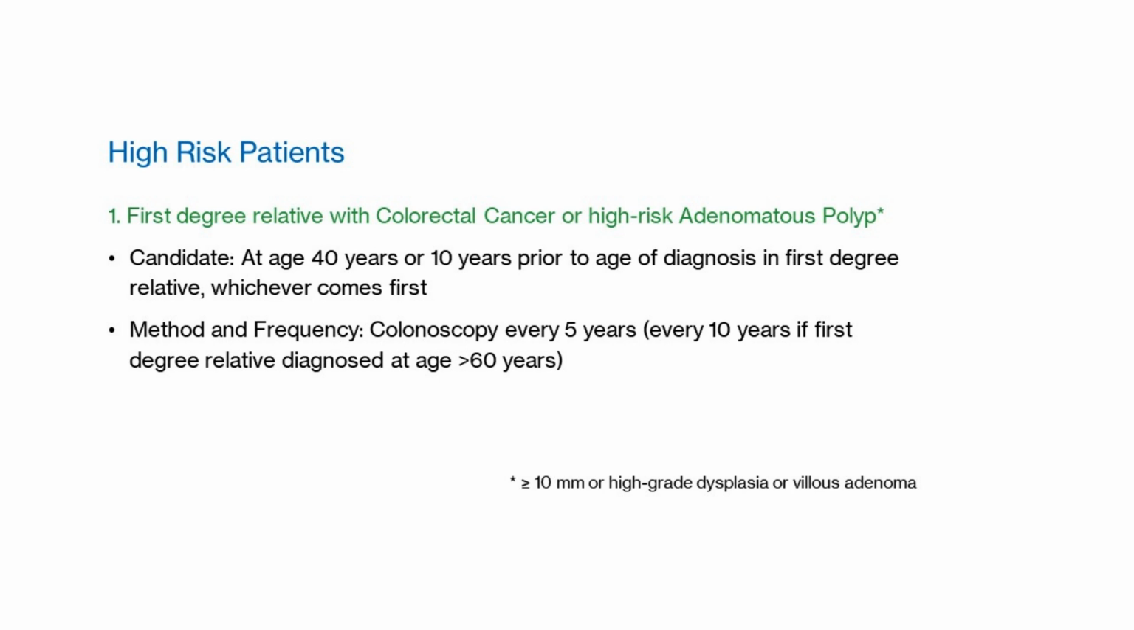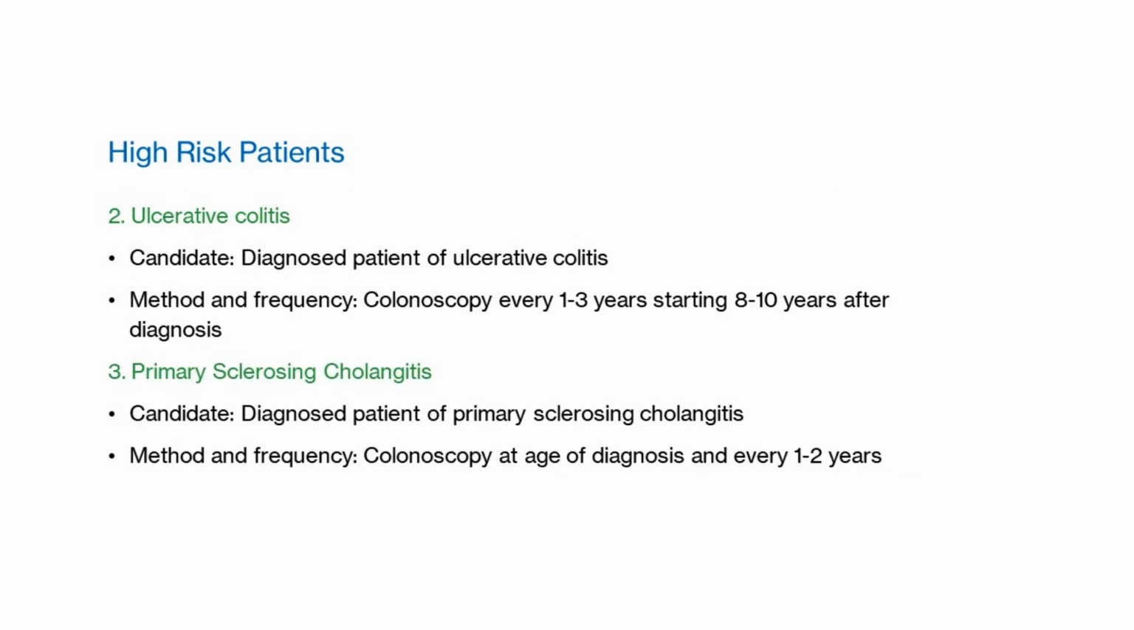The method will be colonoscopy and it is performed every 5 years, or every 10 years if the first degree relative was diagnosed at age 60 years or more. In patients who have a diagnosed case of ulcerative colitis, the colonoscopy will be started 8 to 10 years after the age of diagnosis and will be done every 1 to 3 years. Similarly, in patients with sclerosing cholangitis, the colonoscopy will be started at the age of diagnosis and will be done every 1 to 2 years.